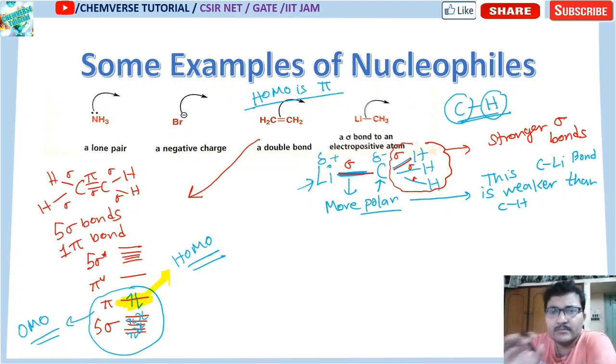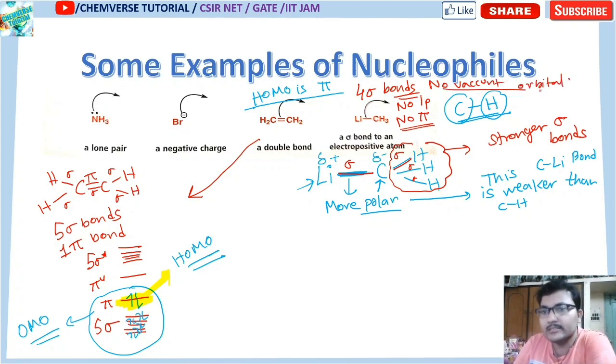In this molecule, lithium CH3, there are only 4 sigma bonds present. There is no lone pair, no pi bond, and no vacant orbital. In this way you can think. So there are only 4 sigma bonds. Now the matter is, what will be the HOMO? This is behaving as a nucleophile. So what will be the HOMO?